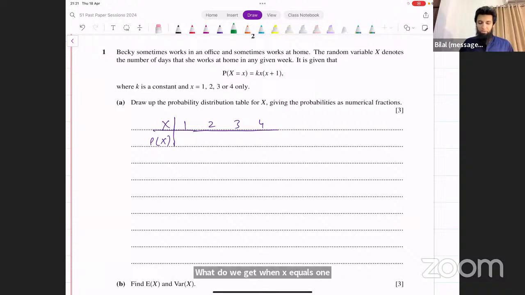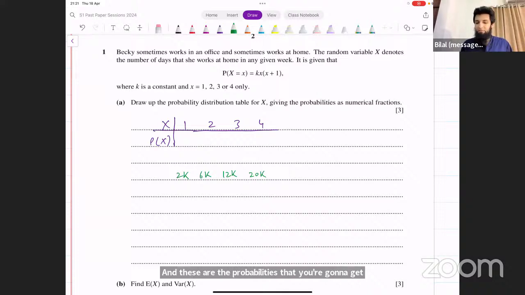k into 1 into 2. That's 2 times k. When you input x equals 1, it becomes 2 times k. Okay. Then you input x equals 2. x equals 2 is going to give you 6 times k. And then x equals 3. That's 3 into 4, 12 times k. And then x equals 4. 4 into 5, that's 20 times k. Right? These are the probabilities that you're going to get for each of these cases.